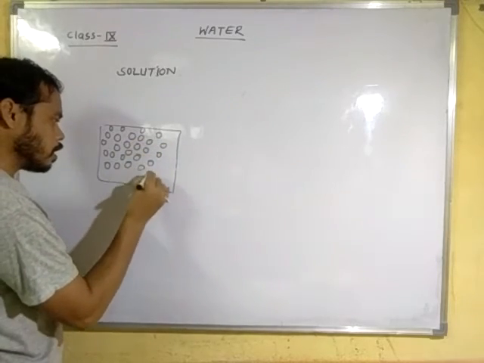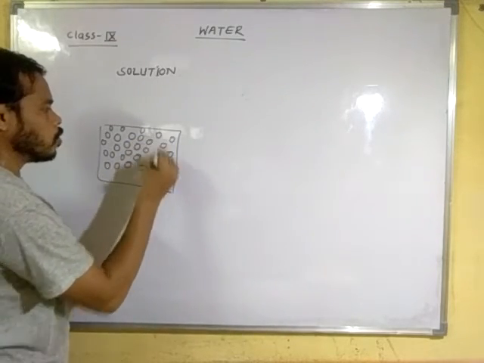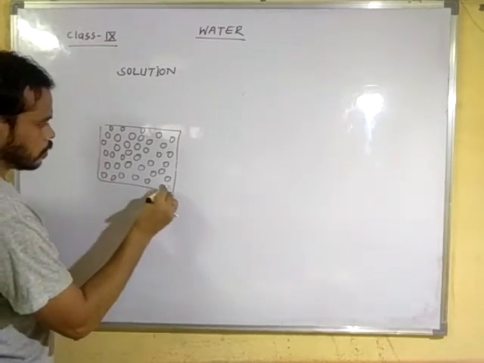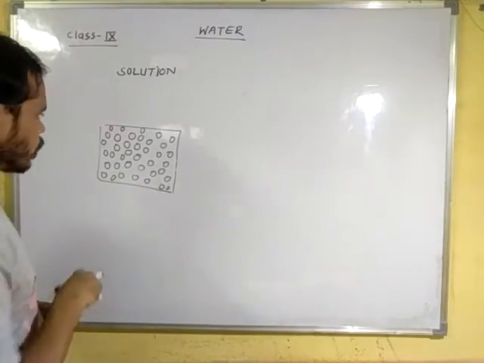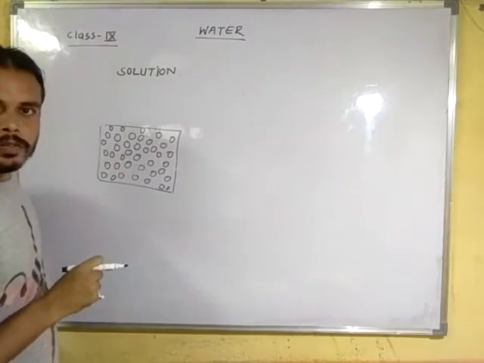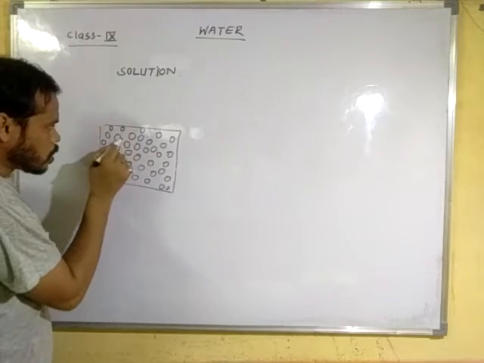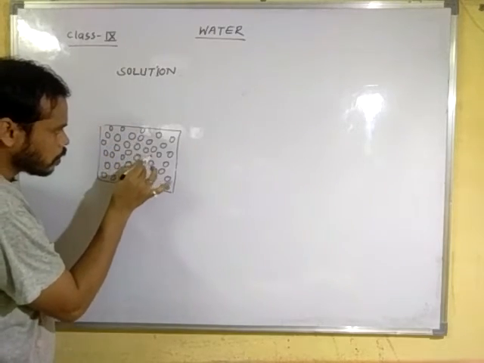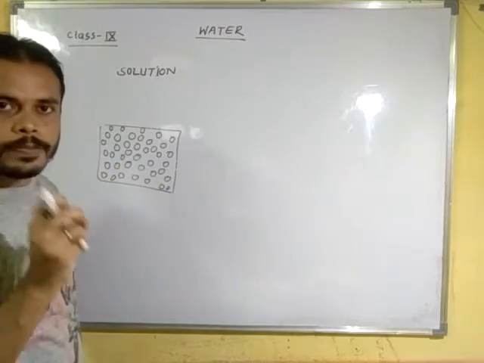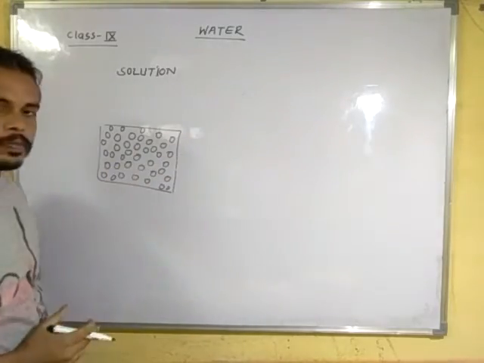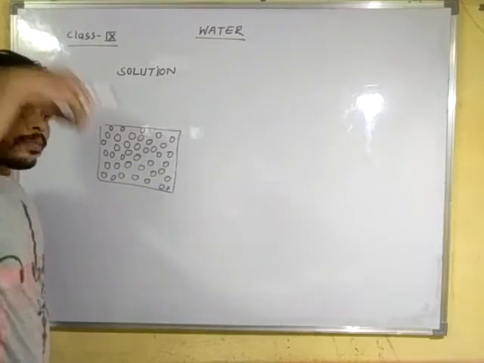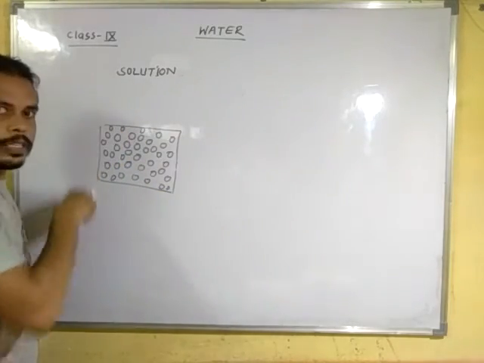That means the water molecules can allow other substances to get into the spaces between the molecules. The spaces between these water molecules are called intermolecular space, and these spaces allow another molecule to accommodate in them.